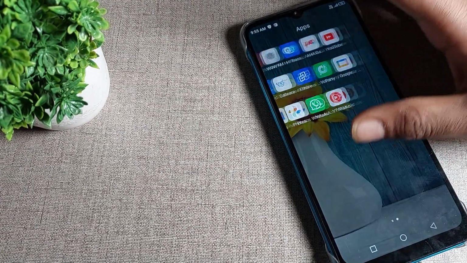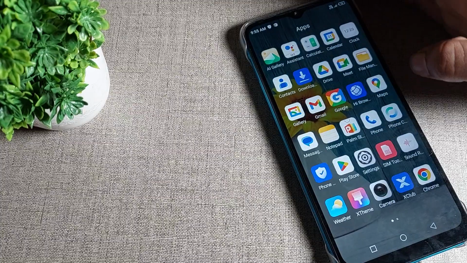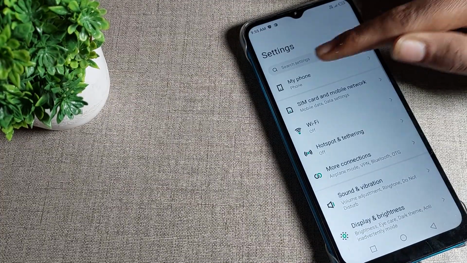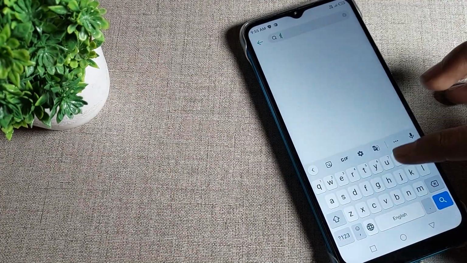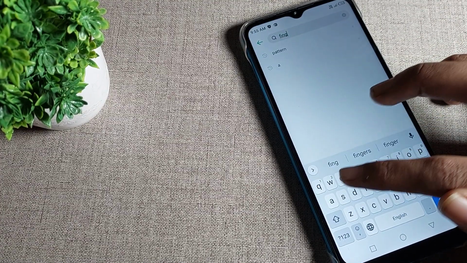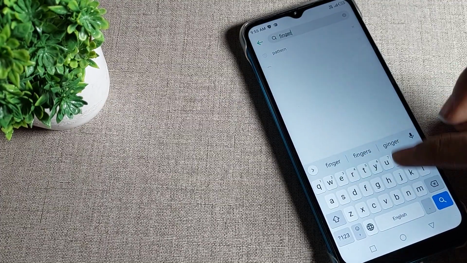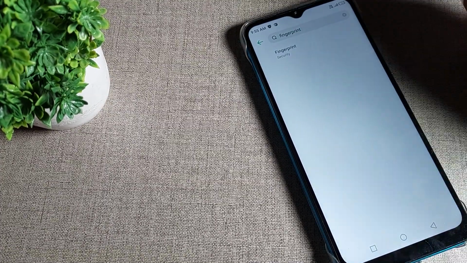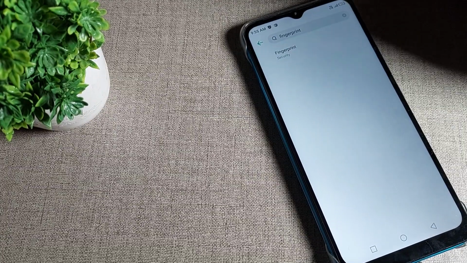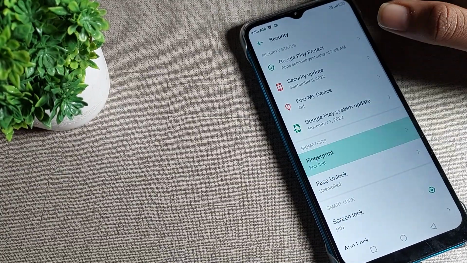Now let's see how we can delete the fingerprint data on an Infinix phone. Open your phone settings and search here for fingerprint settings. So we will search here for fingerprint settings. Here you can see fingerprint lock, tap here. So we can delete it directly from here.